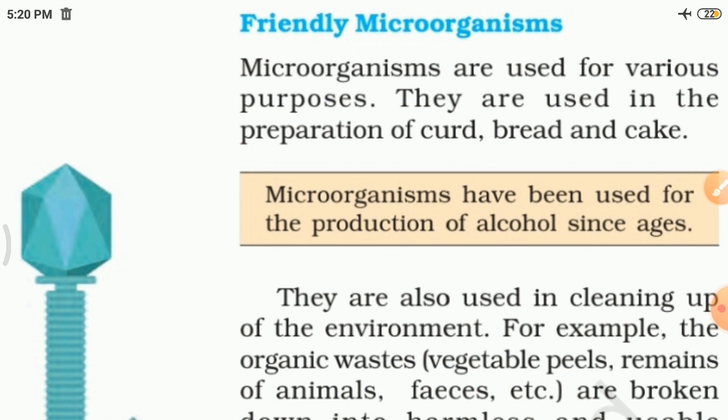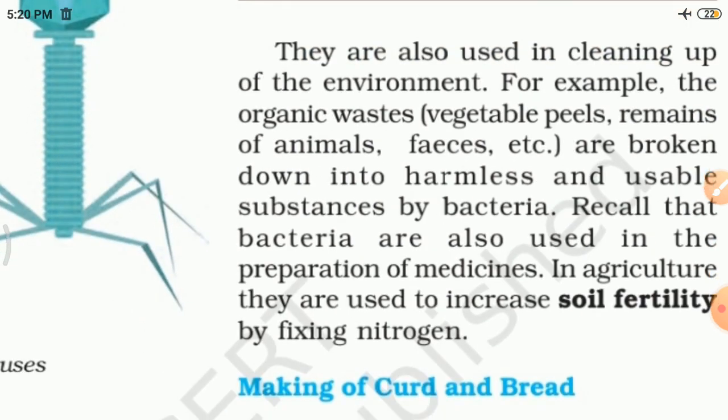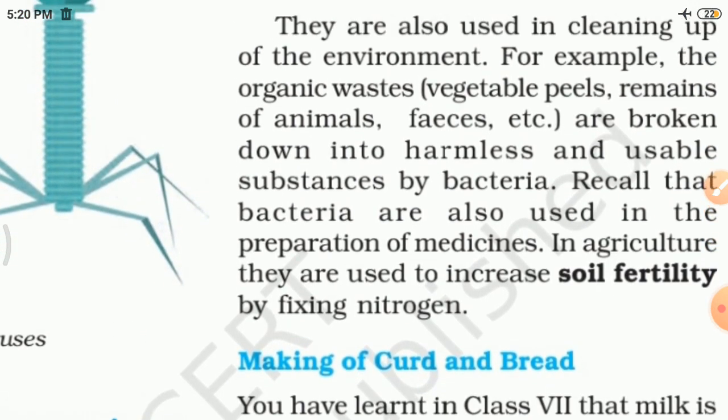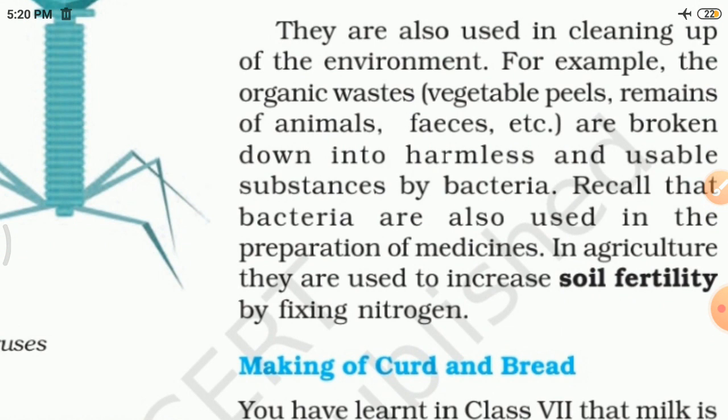For example, organic wastes, vegetable peels, remains of animals, feces, etc. are broken down into harmless and usable substances by bacteria. Recall that bacteria are also used in the preparation of medicines. In agriculture, they are also used for increased soil fertility. So microorganisms are very useful. One of the important roles is that they are cleaning the environment.